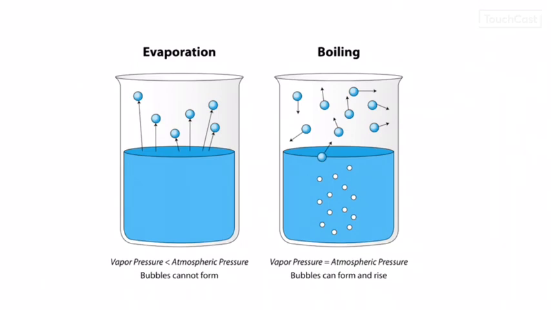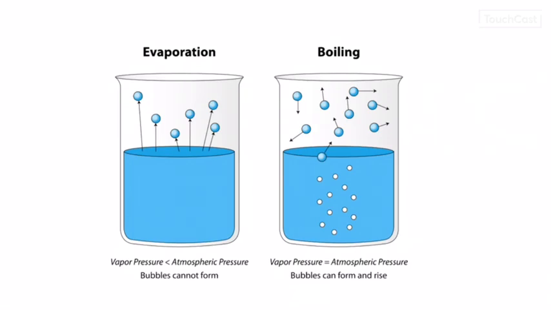These molecules are present in the vapor phase, that is the phase above the surface of the liquid. The pressure exerted by these vapors is referred to as vapor pressure. In the case of evaporation, vapor pressure is less than atmospheric pressure. Hence, we cannot see any bubbles forming in the case of evaporation.